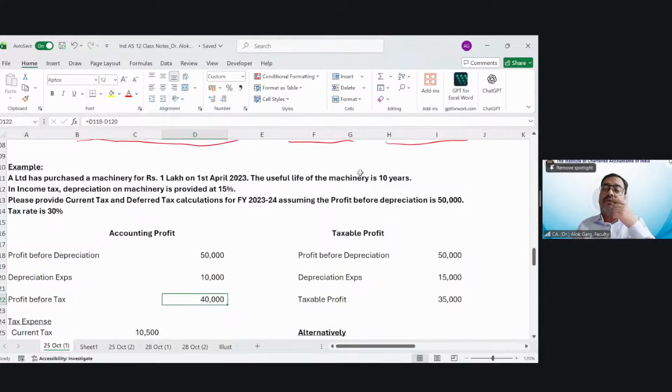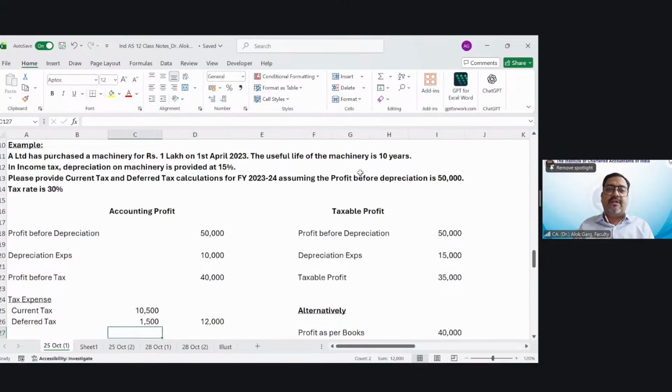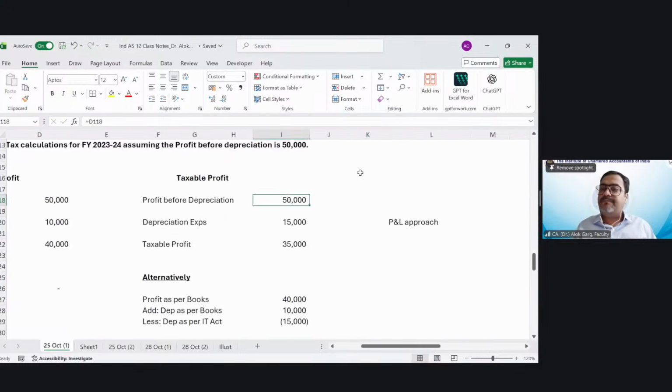Now I need to do an income tax computation, right? I need to make a charge of current tax and deferred tax, and then I need to compute my profit after tax. So what is my current tax and deferred tax? So let's compute the current tax first. My profit before depreciation is 50,000. So this is profit before depreciation, meaning in this 50,000, the books depreciation is not there.